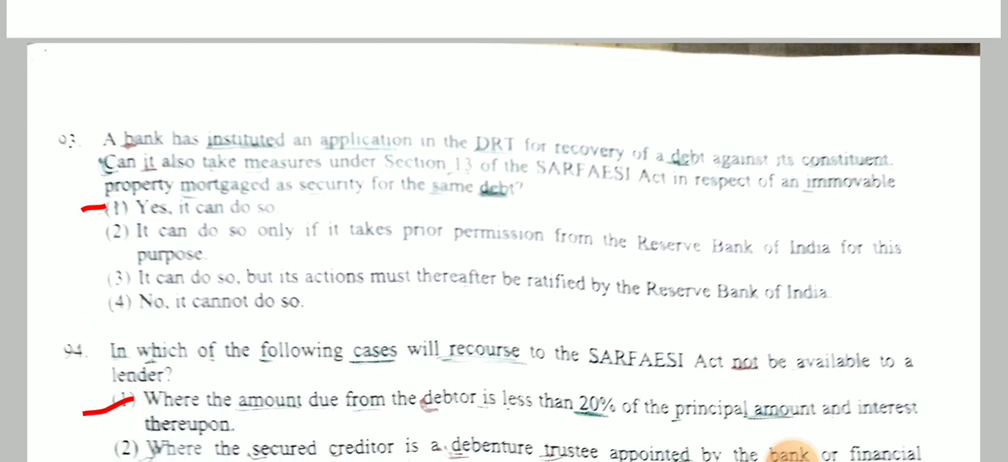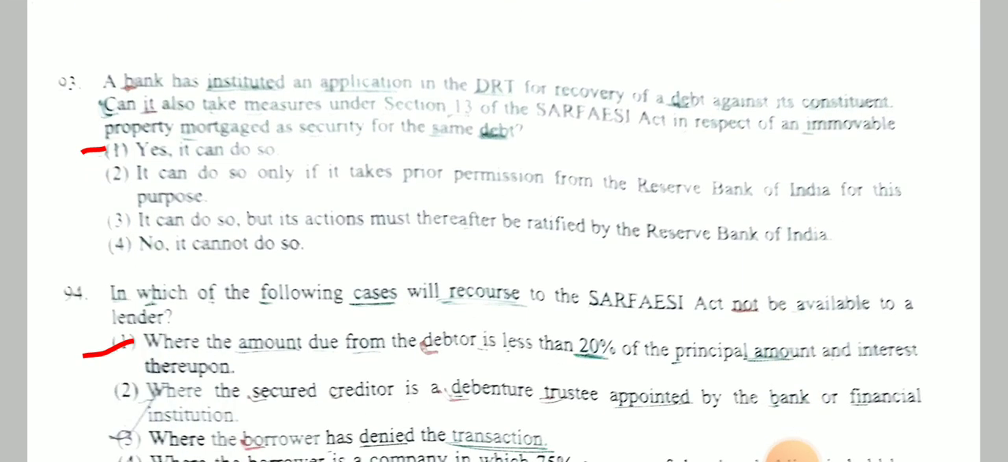Next question. A bank has instituted an application in the DRT for the recovery of the debt against its constituents. Can it also take measures under Section 13 of the SARFAESI Act in respect of an immovable property mortgaged as security for the same debt? Answer is yes, it can do so.